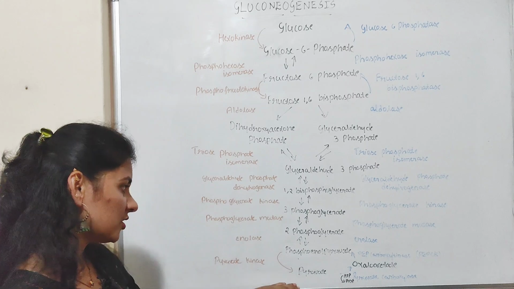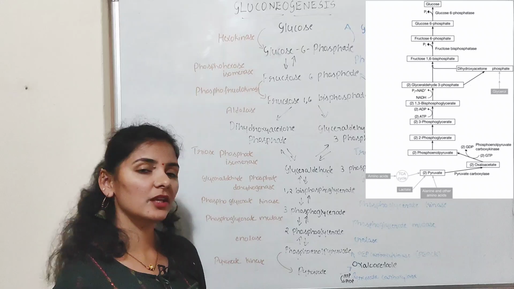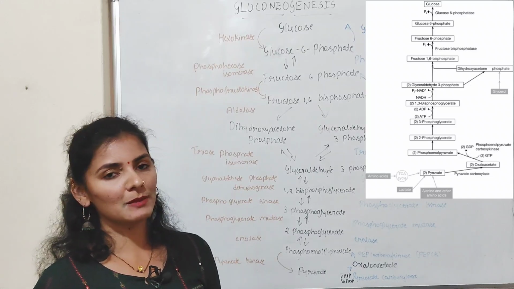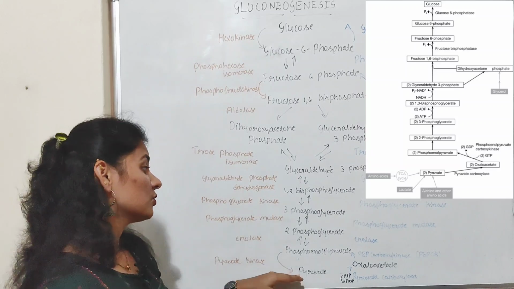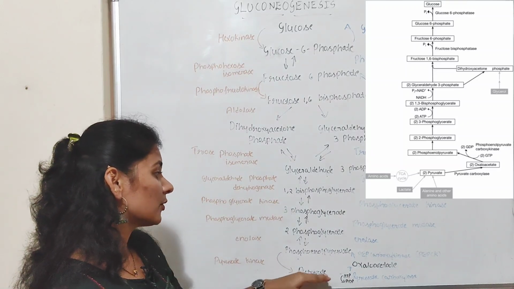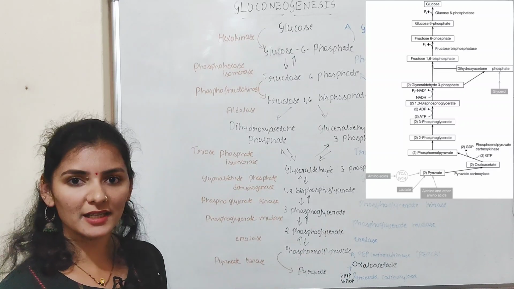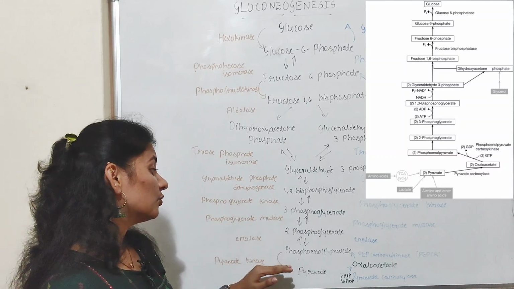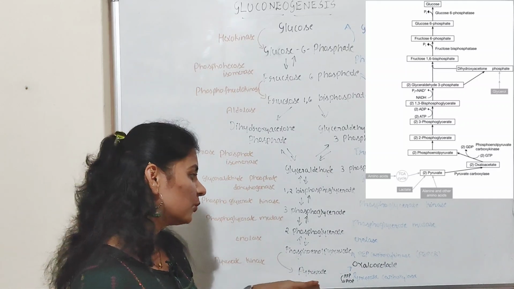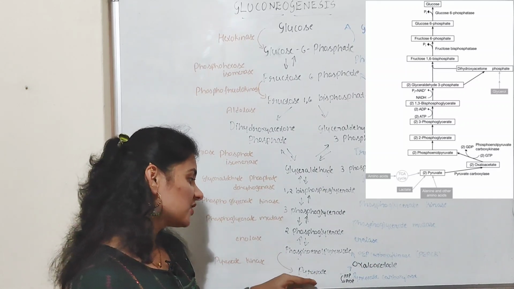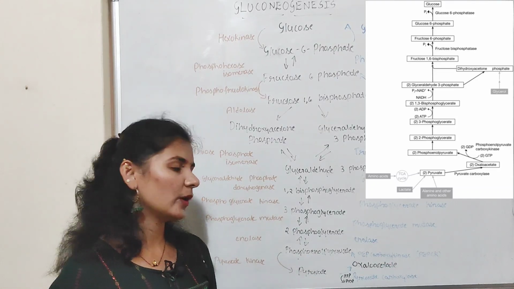In the first step, as I already told, the first step is from the pyruvate. So glucose production starts from the 2 molecules of pyruvate. This pyruvate may be produced from the lactate, glycerol, or any other non-carbohydrate precursor. From 2 pyruvate, there is a production of oxaloacetate, because pyruvate cannot convert into phosphoenol pyruvate directly, because it is an irreversible reaction. So gluconeogenesis bypasses this reaction or skips this step by converting it into oxaloacetate. So first the pyruvate is converted into oxaloacetate with the help of the enzyme known as pyruvate carboxylase.